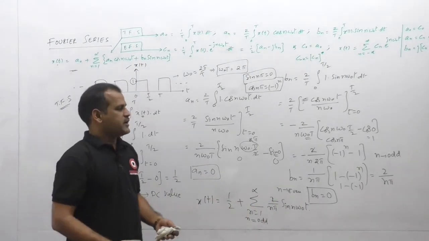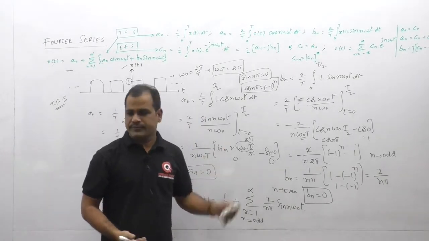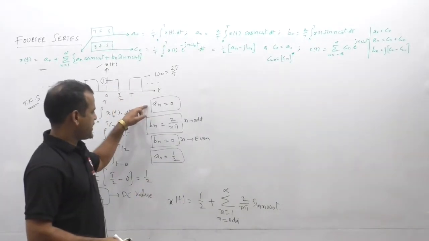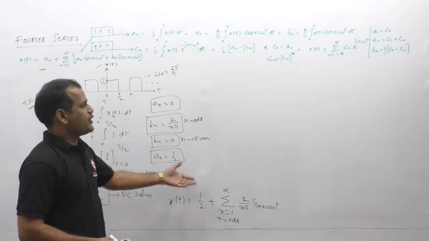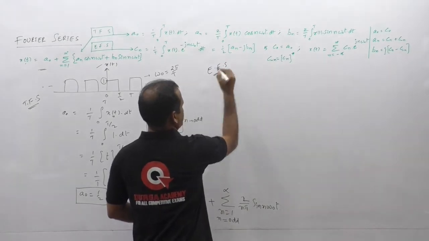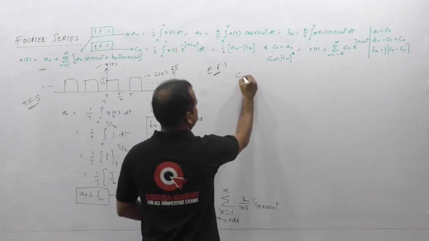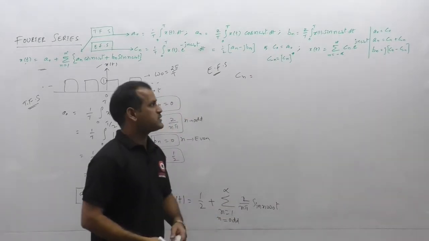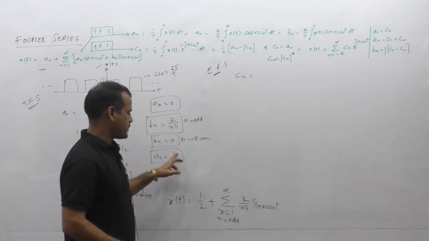Now let us find the complex exponential Fourier series expansion for the same waveform. So we got the coefficients an and bn like this, and a naught 1 by 2. Now we are going to calculate the complex exponential Fourier series for this same waveform. For that, first we need to calculate the Cn value, because C naught is equal to A naught, that means C naught value is 1 by 2.